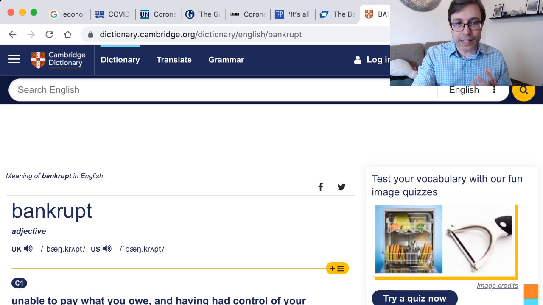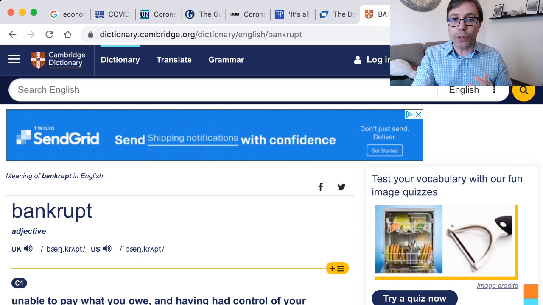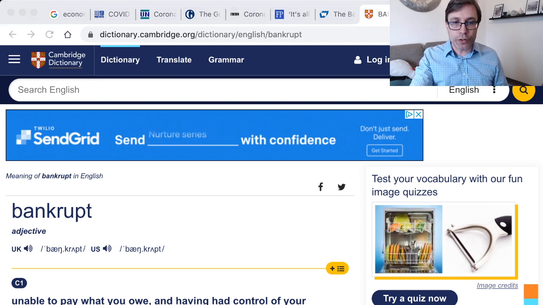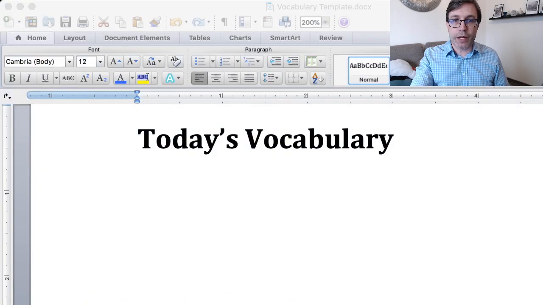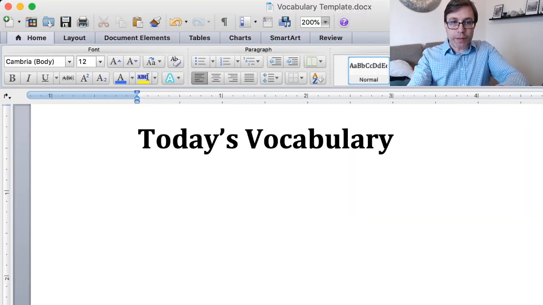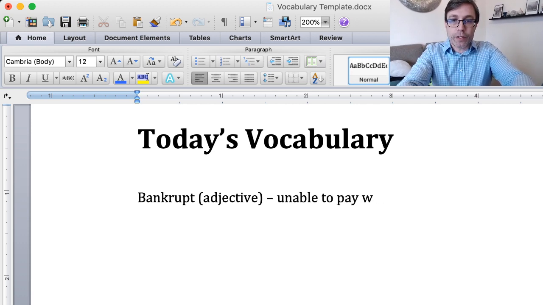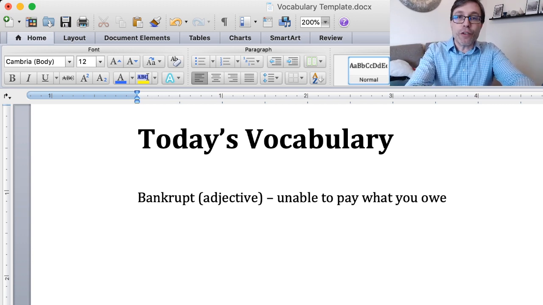So again, it's an adjective, and it means that you are unable to pay what you owe, and that you have had control of your financial matters given by a court of law to a person who sells your property or debt. So what I'm going to do, let's just go over to our vocabulary page right here, and I'm going to add that word down there. So if somebody says bankrupt, it is an adjective, and it means that you are unable to pay what you owe.